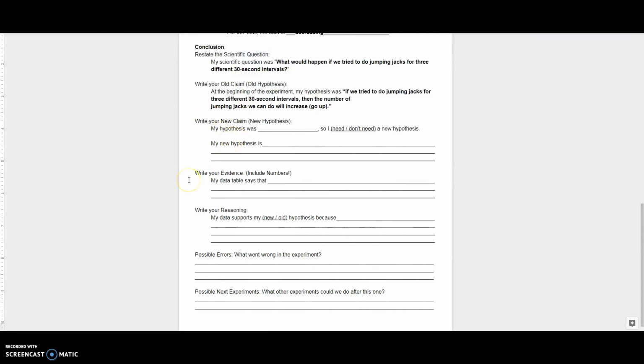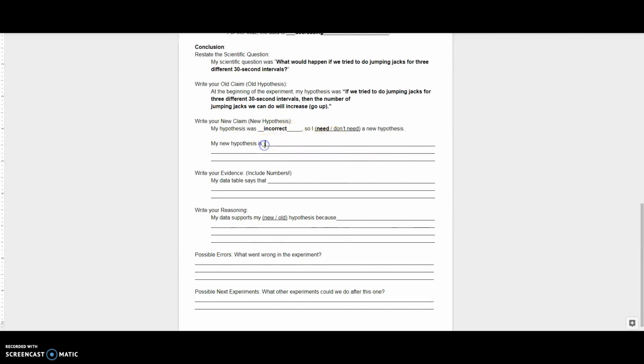So my hypothesis was incorrect. So I'm going to write incorrect on that blank. My hypothesis was incorrect. So I'm going to circle need a new hypothesis. My hypothesis was incorrect, so I need a new hypothesis.